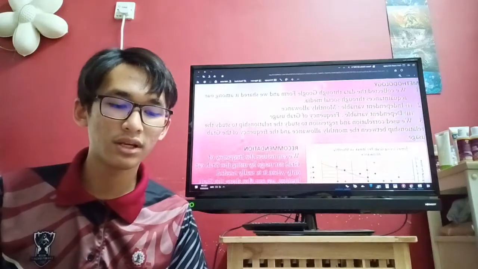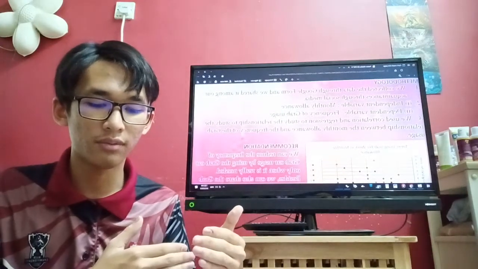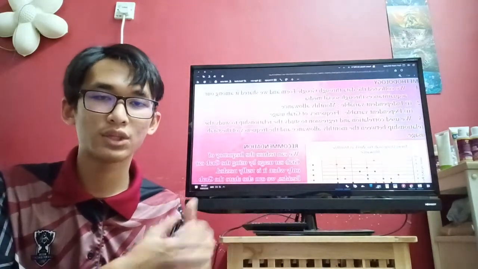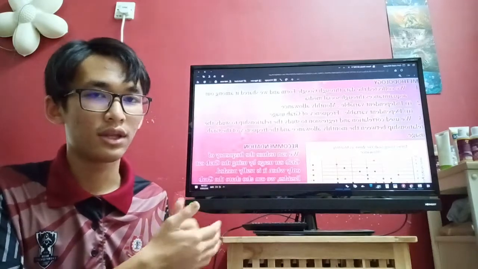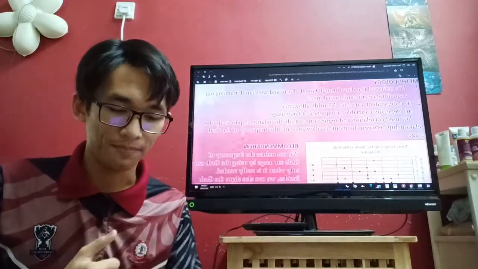For the independent variable, we have monthly allowance, and for the dependent variable, we have frequency of Grab usage. That is what we can theorize, what we can get from our data.